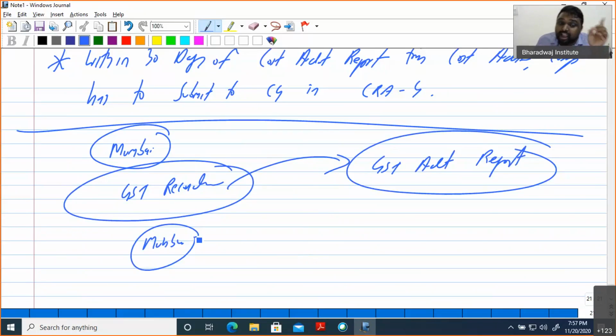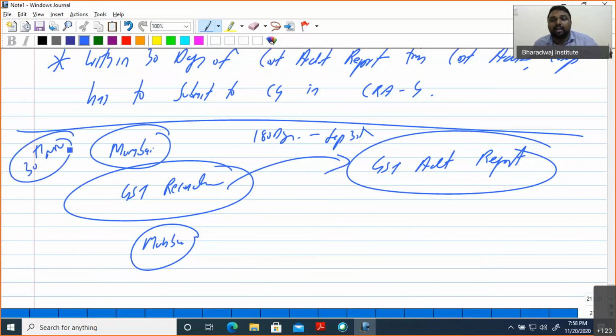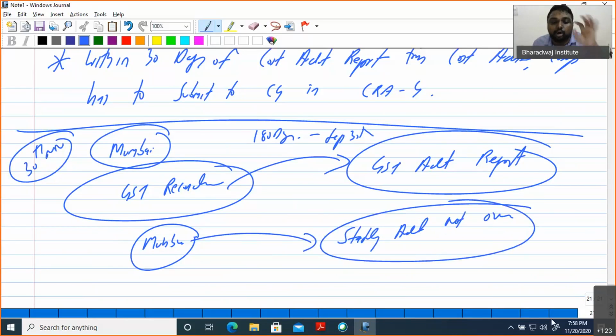When I have to submit the cost audit report, I have to submit within 180 days. Already September 30th is over. Because of this COVID situation there is an extension, but it is ending by 13th November. So now let us discuss one point. In Mumbai, there is another client. What is that client's situation? Still the statutory audit is not over. Now let us discuss some important points.